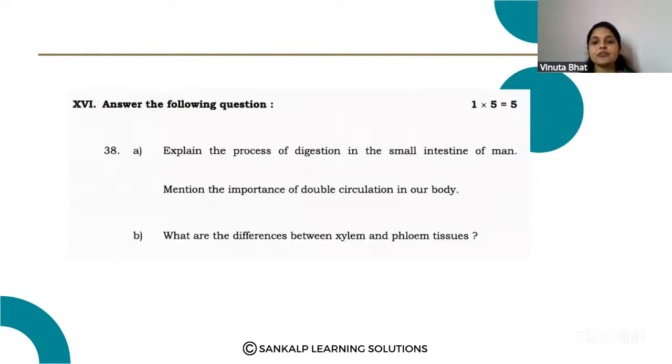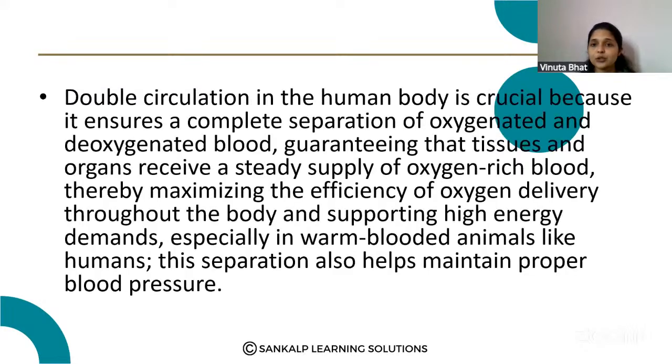Mention the importance of double circulation in our body. The double circulation in the human body is crucial because it ensures the complete separation of oxygenated and deoxygenated blood. So that is guaranteeing that the tissues and organs receive a steady supply of oxygen-rich blood, thereby maximizing the efficiency of oxygen delivery to the cells. So this is very helpful in warm-blooded animals like humans. The separation also helps in maintaining proper blood pressure.